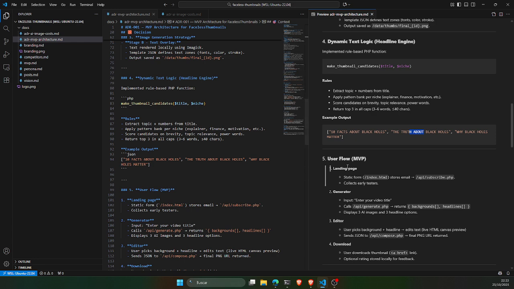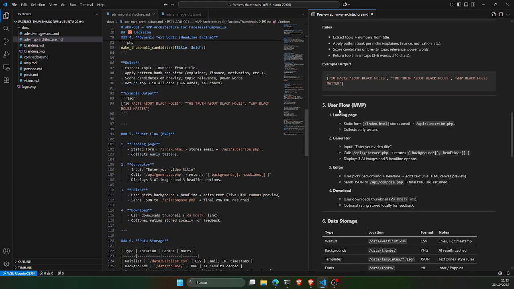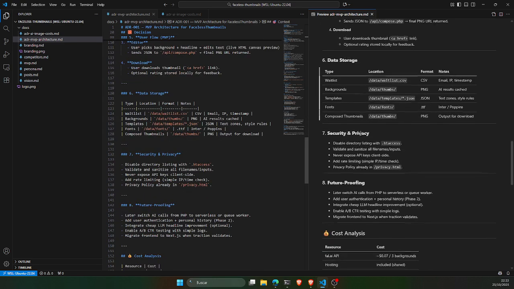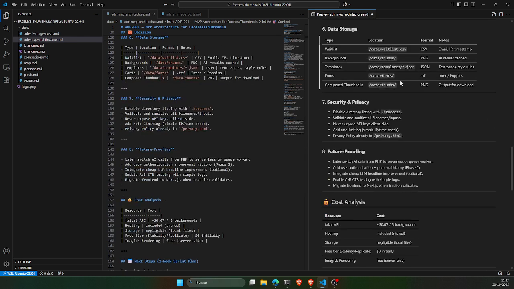But I'm not sure if this will work or if I will need to call some AI to give me proper titles. I'll try this one for creating this rule-based function, but I'm not completely sure that it will work. Then here is the user flow, from the landing page to the generator, editor, and download, and the different things where I'm gonna store those things.